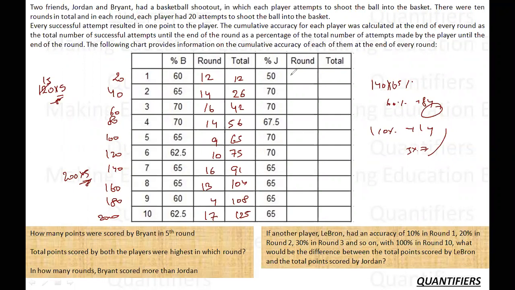Now if I talk about this part, again 20, first is 50%, which means the 10 points, and the total is also 10. In the second round, it is 40, 70, 28. So the total is 18 points. Then this is 60, 60, 70, 42. This is 14 points. Then here, the total is 67.5.